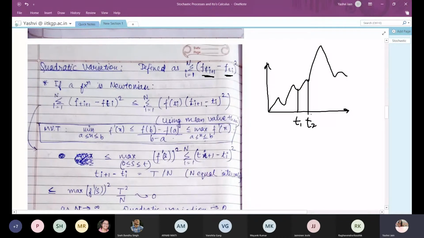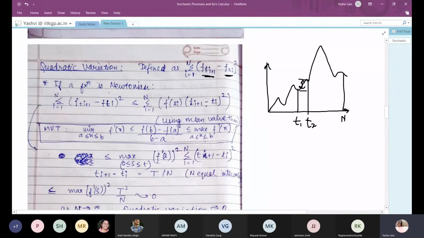So a quadratic variation is defined as the difference between these two, squared, and summed over all the range from 0 to n. This is defined as a quadratic variation of any function.